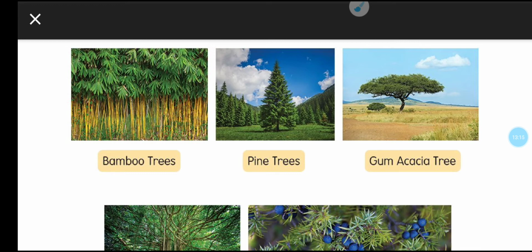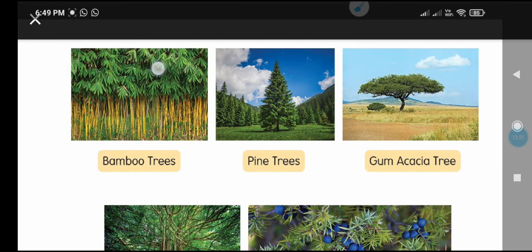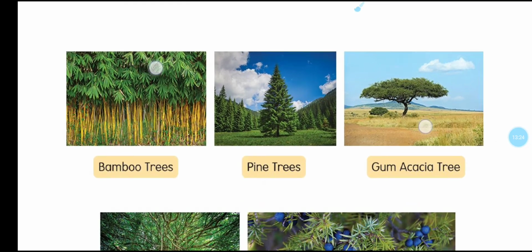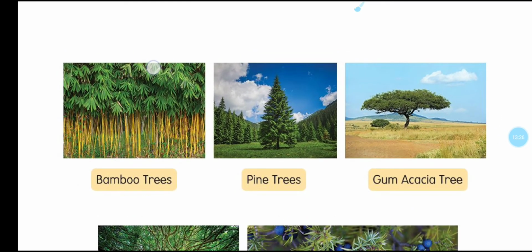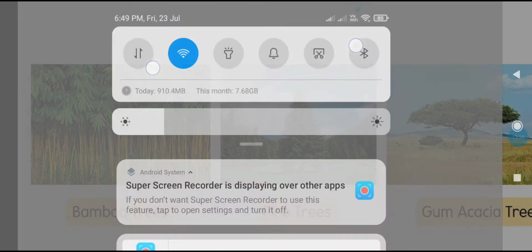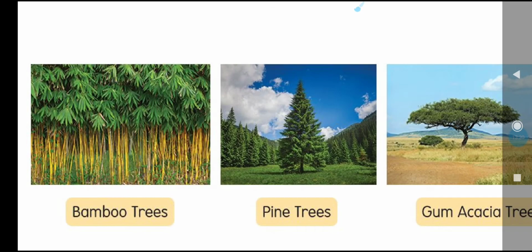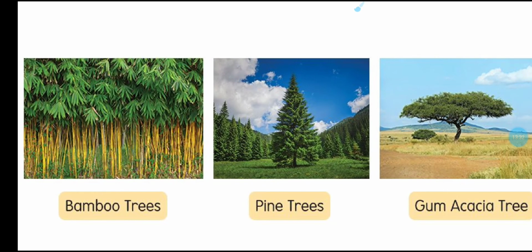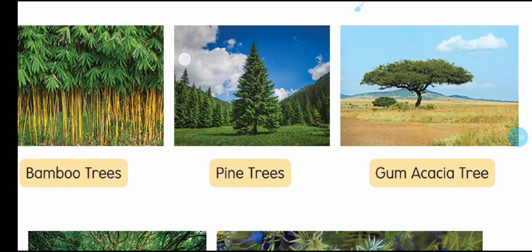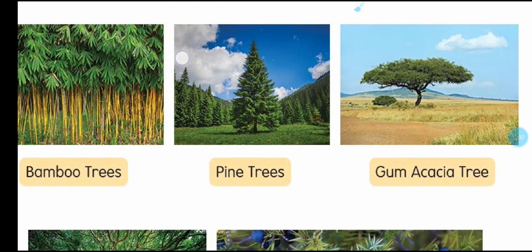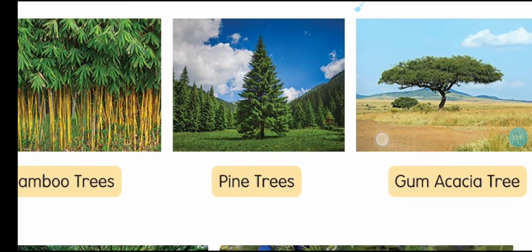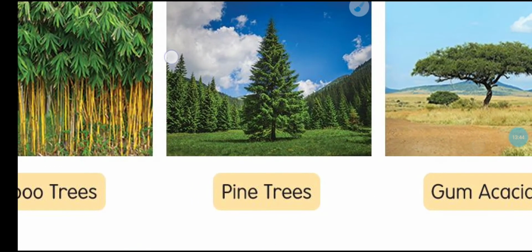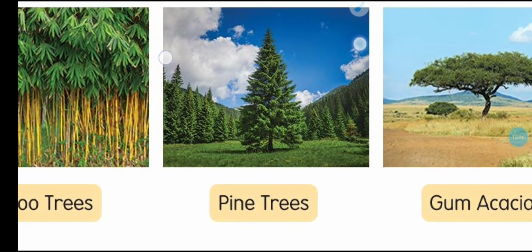Whenever the plants are there, these huge plants have some roots. These roots are holding the topsoil, and they will never let the topsoil run away. So this removal of topsoil either by wind or by rain is known as soil erosion.